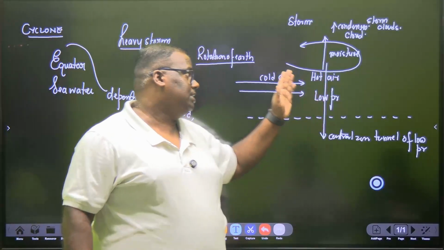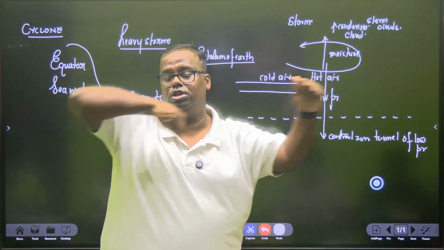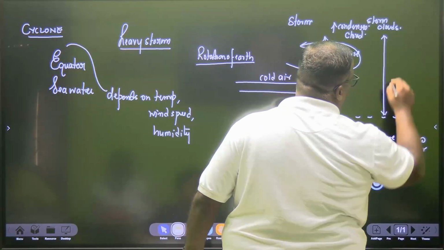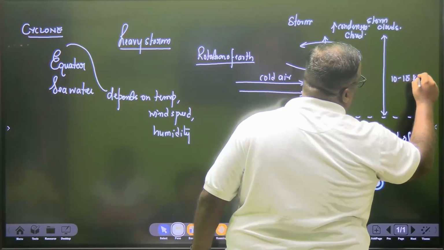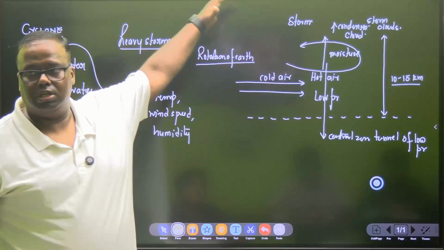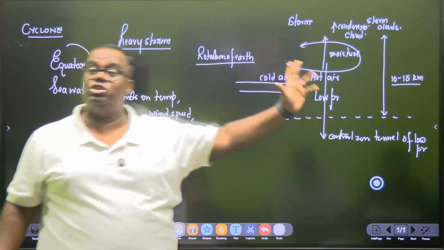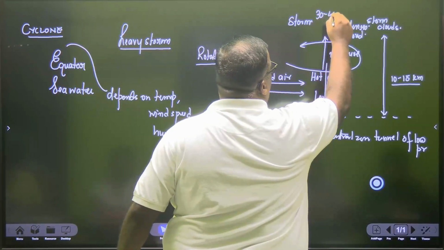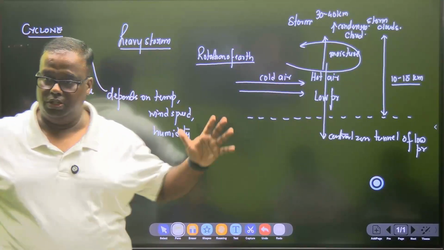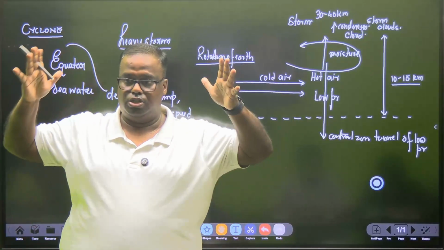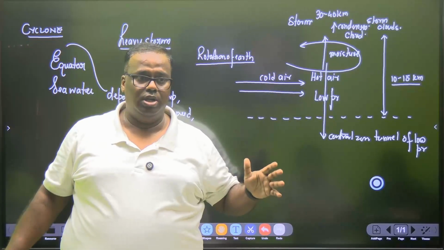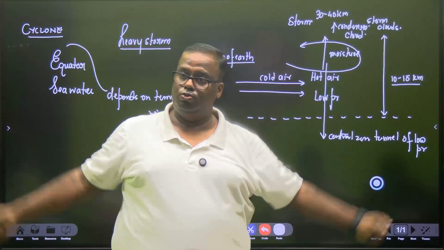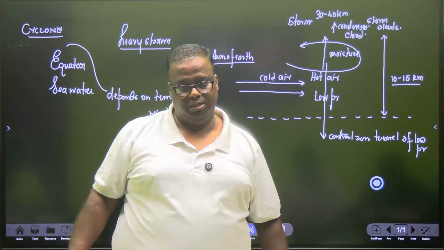As a result, the rotation of the earth now creates a force in which these clouds now start to move. And the height that it will reach can go up to 10 to 15 kilometers तक का height में उड़ जाएगा. These clouds, understood? And it will start moving. And when it moves, this entire diameter will be around 30 to 40 kilometers का diameter ले लेगा. So now understand, there is a cloud, there is a storm, and the storm has started to whirl at a very high speed with a diameter of around 30 to 40 kilometers. बहुत बड़ा हो गया है.